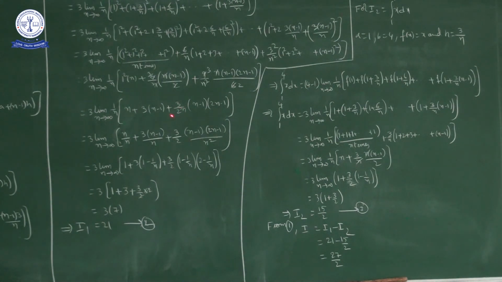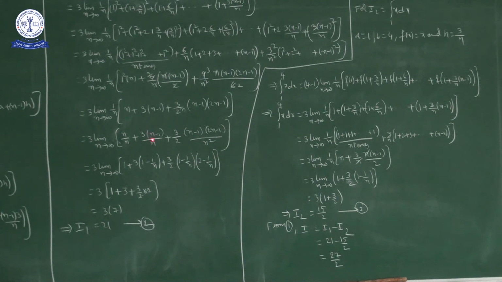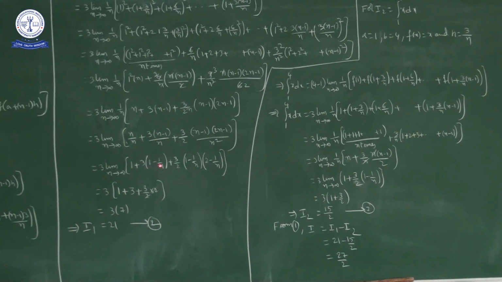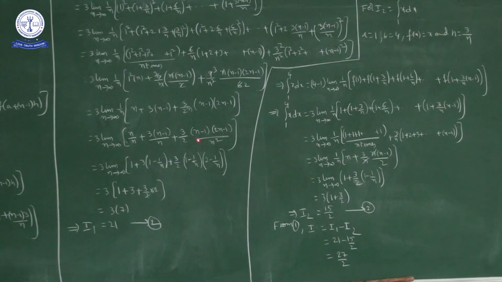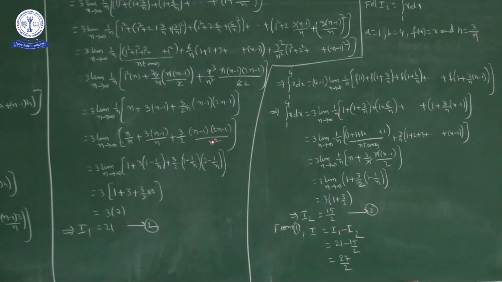Now if you multiply this 1 by n inside, we get 3 into limit n approaches infinity, n by n is 1 plus 3 into (n minus 1) by n plus 3 by 2 into (n minus 1)(2n minus 1) by n squared. Here (n minus 1) by n we can write as 1 minus 1 by n, so 3 into (1 minus 1 by n), and (2n minus 1) by n we can write as 2 minus 1 by n.